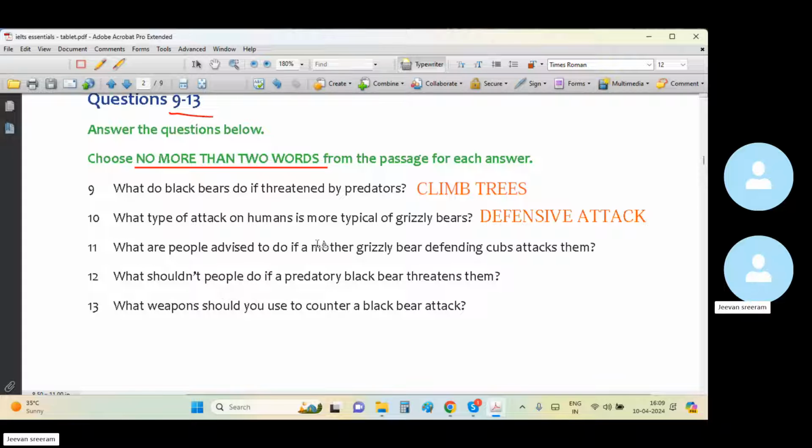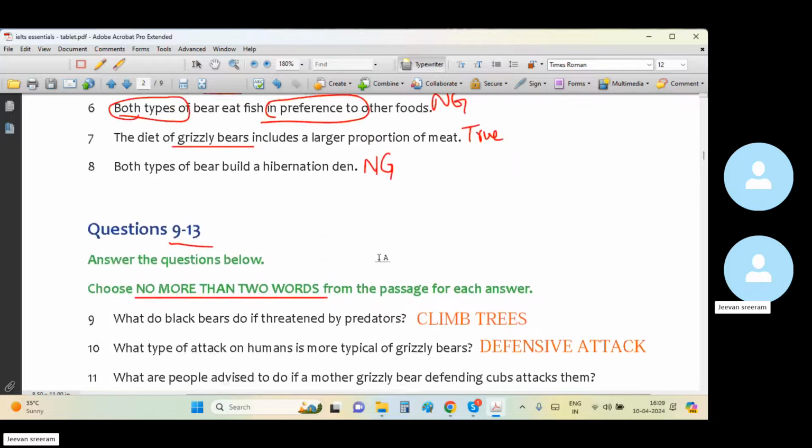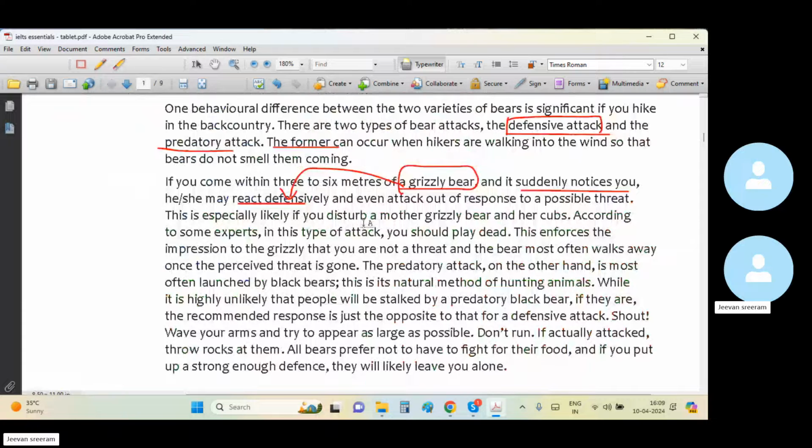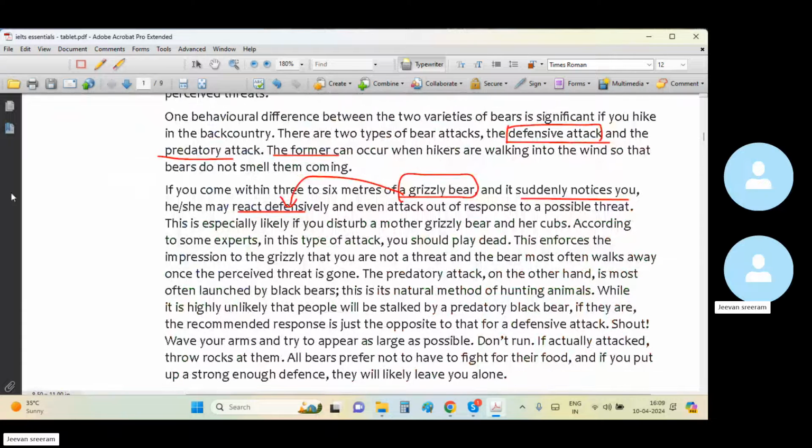What are people advised to do if a mother grizzly bear defending cubs attacks them? In the account of protecting her cubs, what kind of attack does the grizzly bear impose?